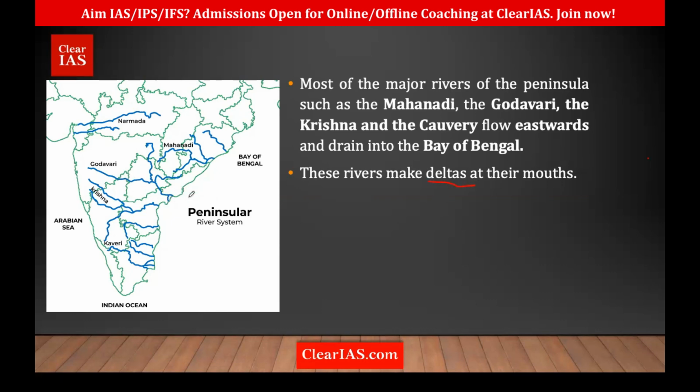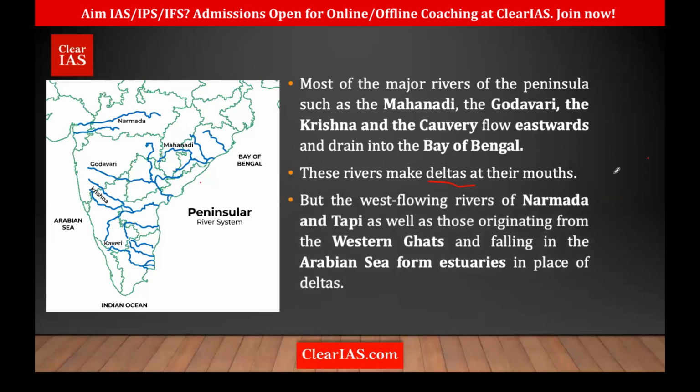Okay, and they deposit at the mouth. And another thing is, this side is called the shoreline of emergence. That means the coast has emerged. So that is where they have very big deltas, especially the KG basin, Krishna Godavari basin. It's famous for its deltas.